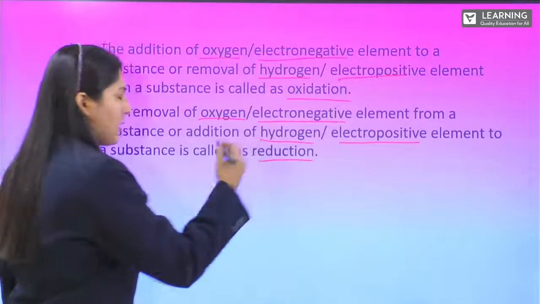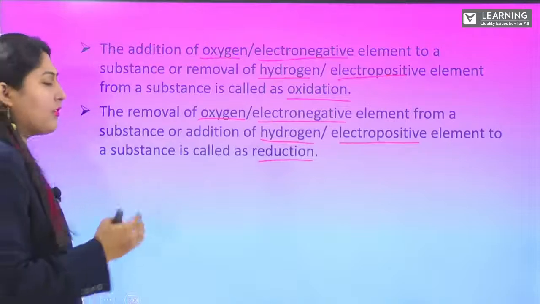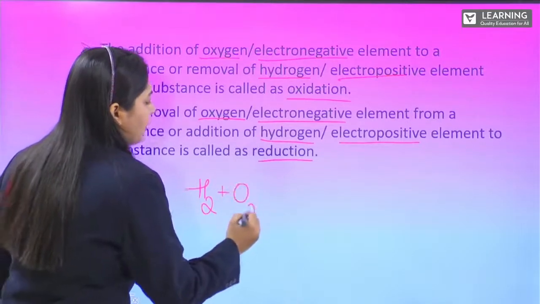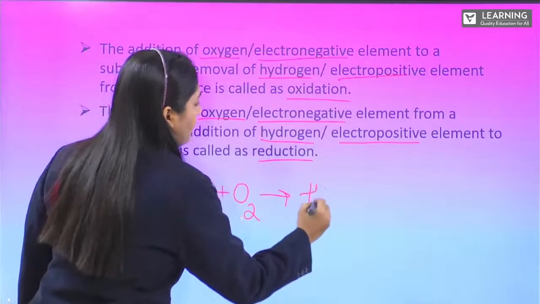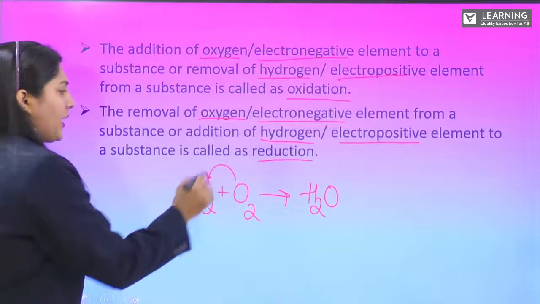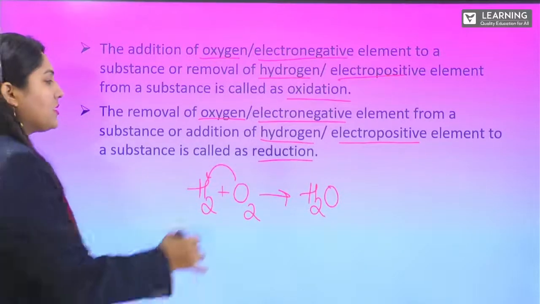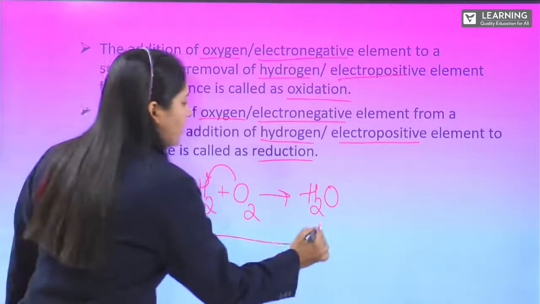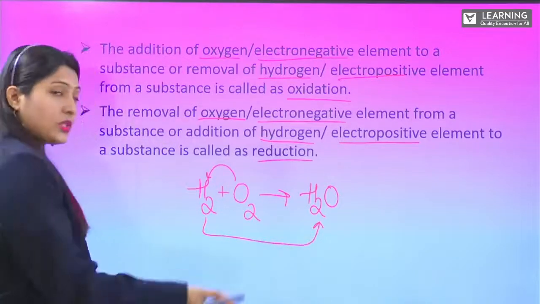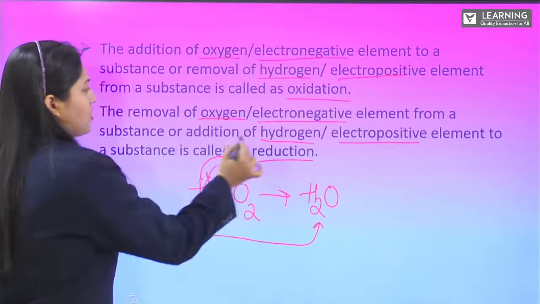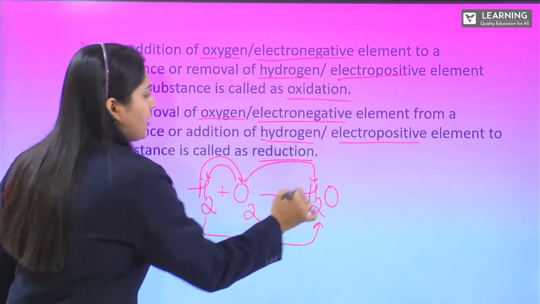If hydrogen reacts with oxygen to give a water molecule, oxygen is added to hydrogen, so hydrogen is undergoing oxidation. But we can also say hydrogen is added to oxygen, so it is undergoing reduction.